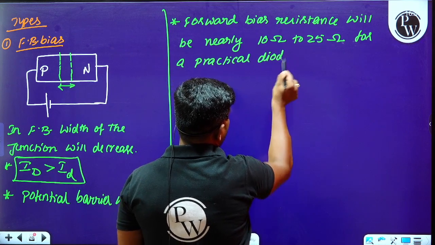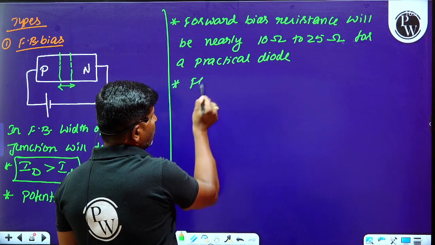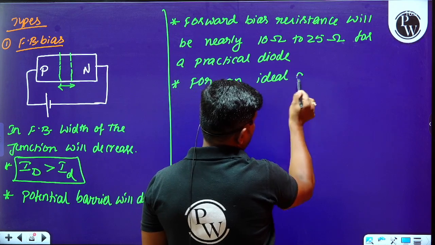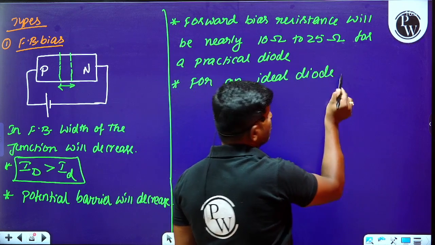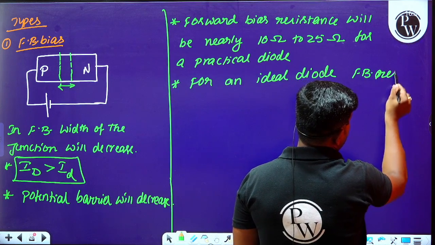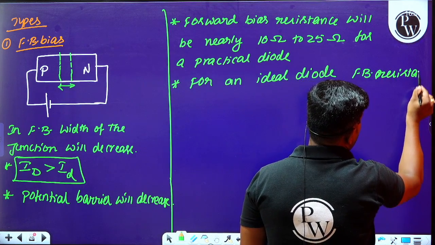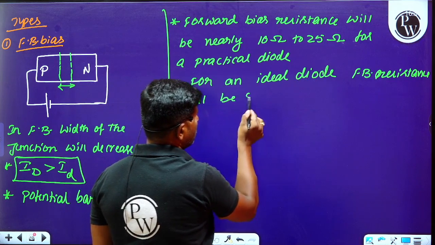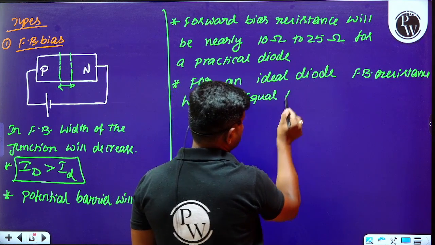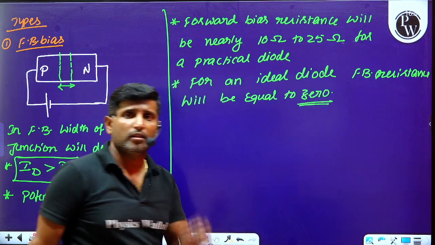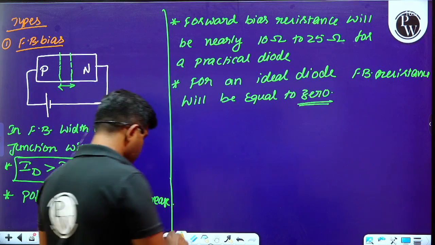Okay. And later we have to understand that for an ideal diode, the forward bias resistance will be equal to 0. Forward resistance will be equal to 0 in case of an ideal diode.